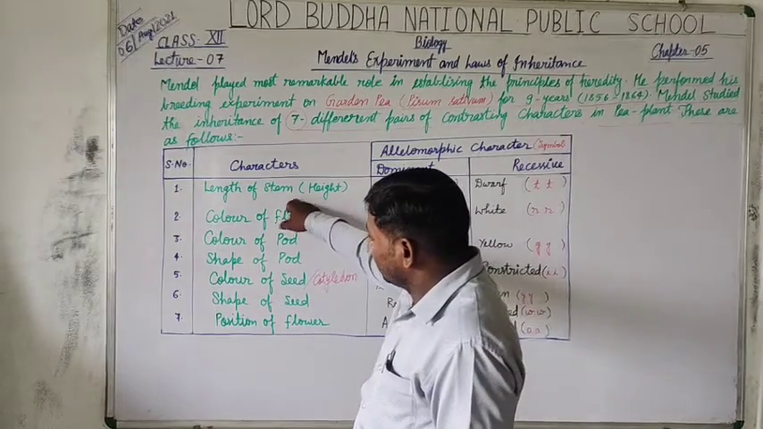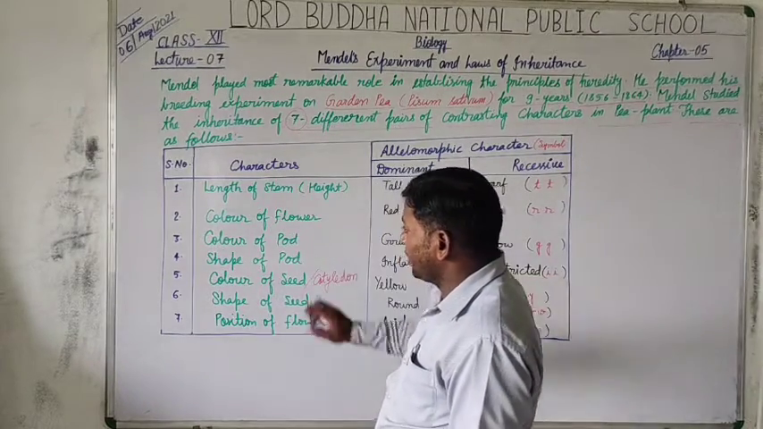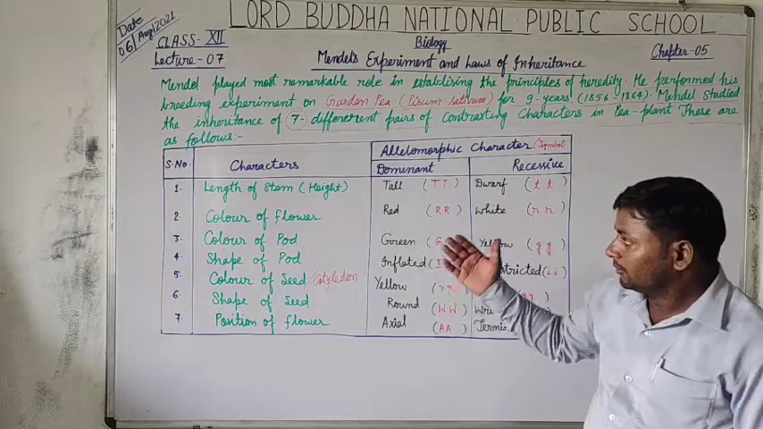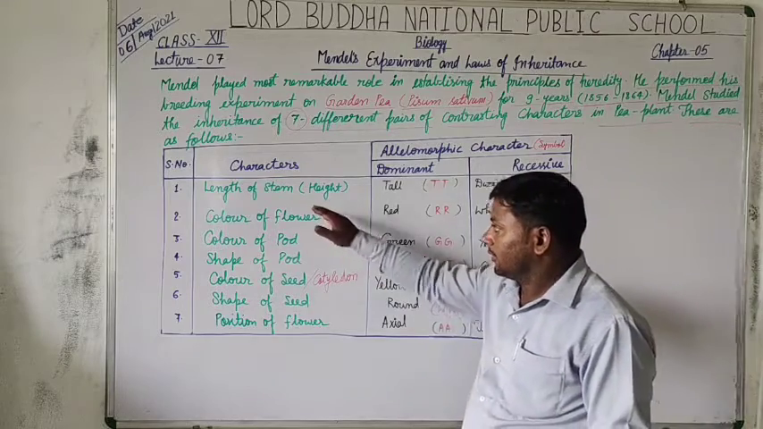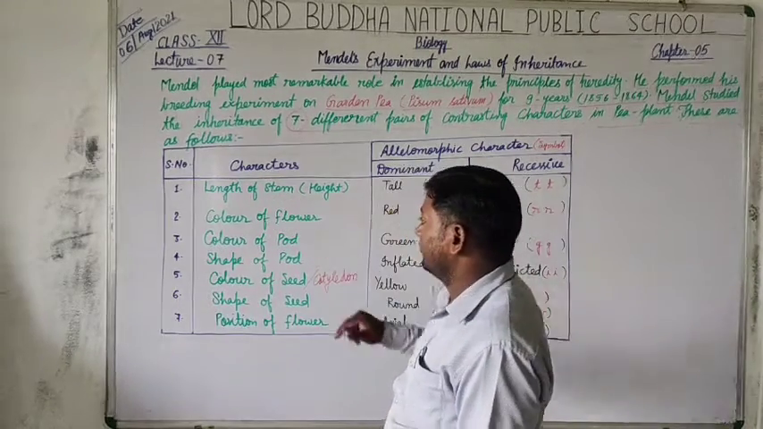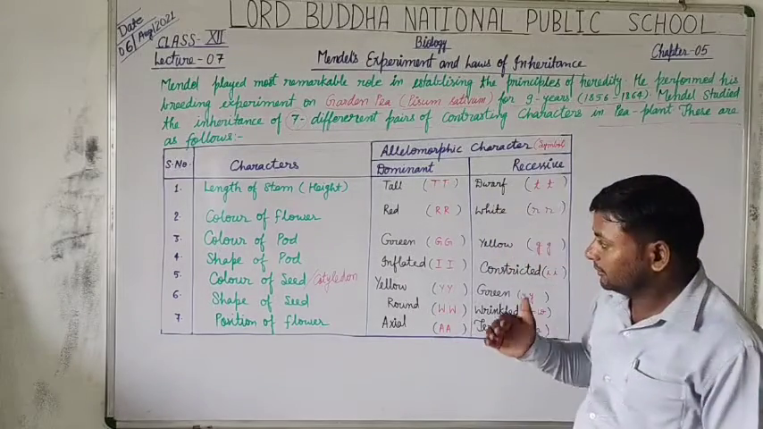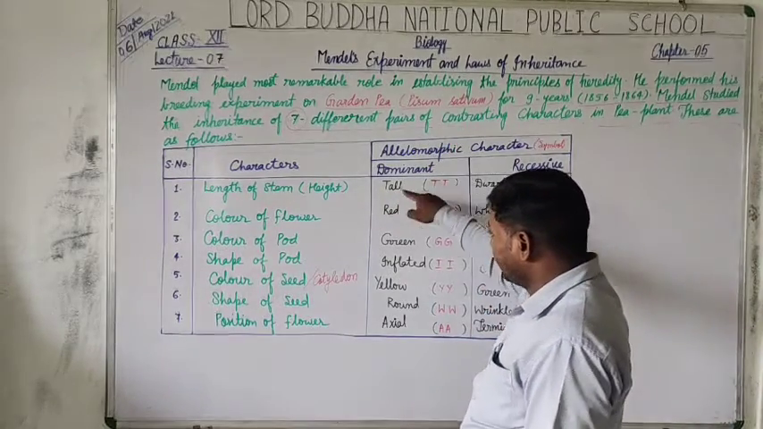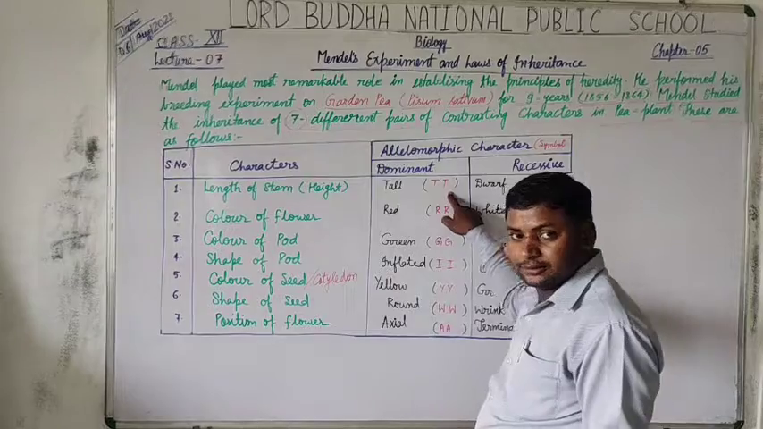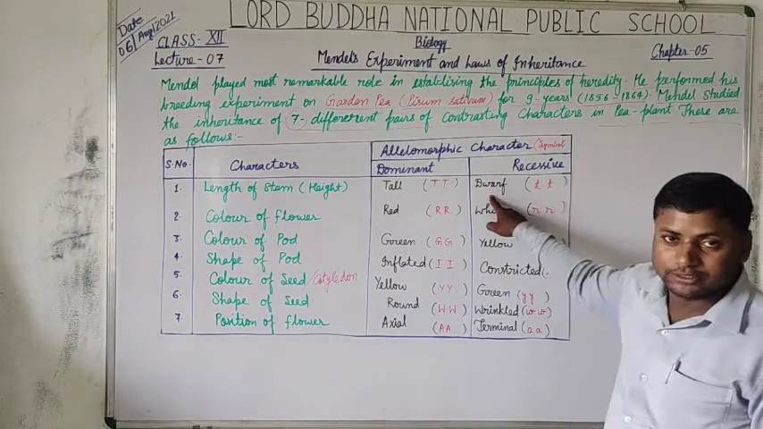So let's discuss the length of the plant stem. The dominant character is tall and its recessive one is dwarf.